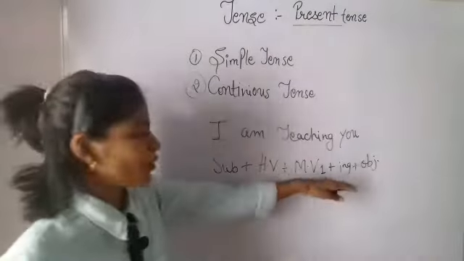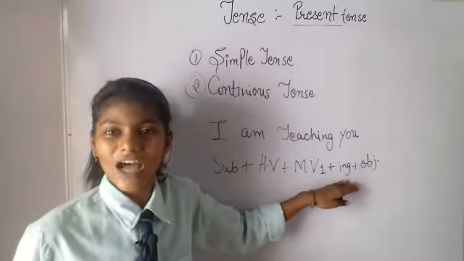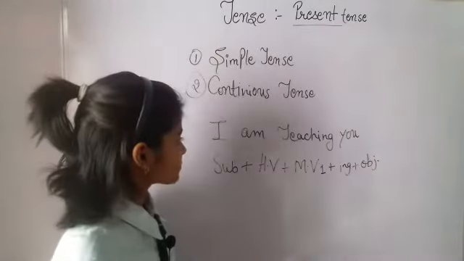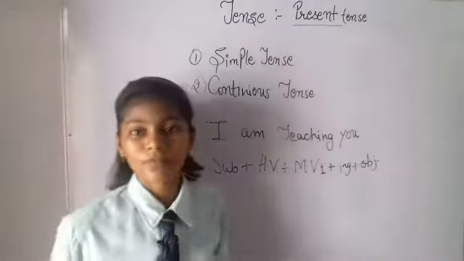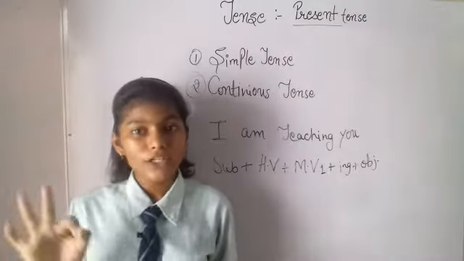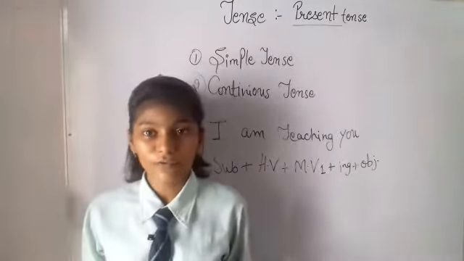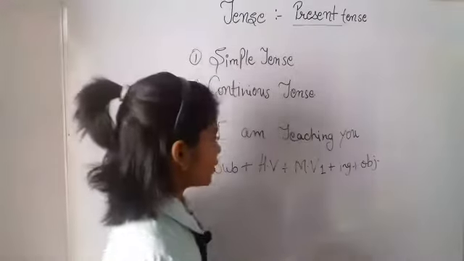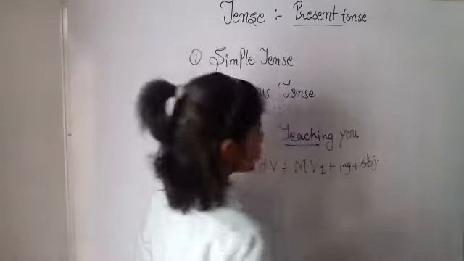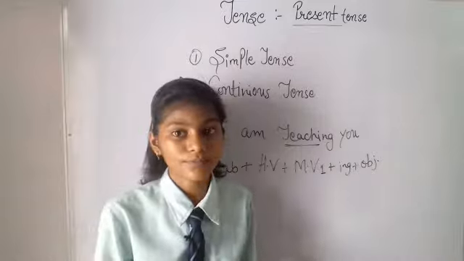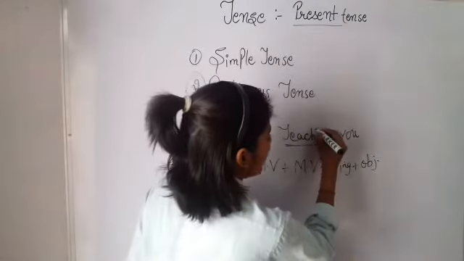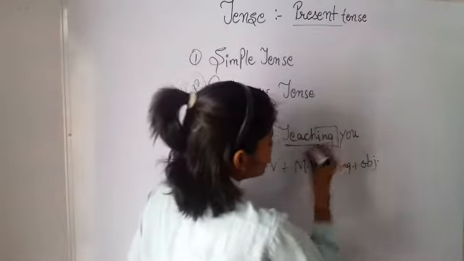This is how you will form the sentences. Are you understanding? Now, in this, as I told you, the verb's first form will be used. I used teach. Teach is the verb's first form, and after that, I added ing.